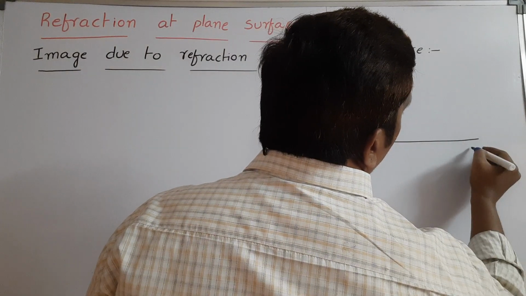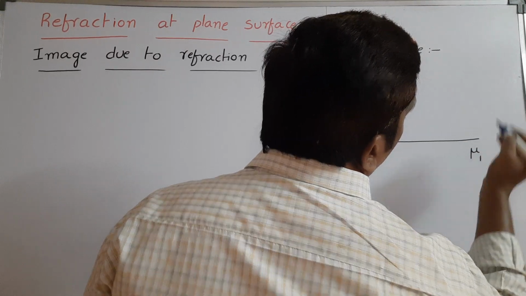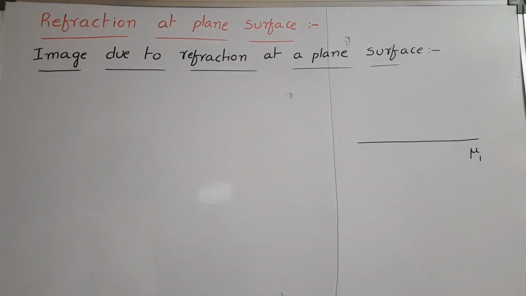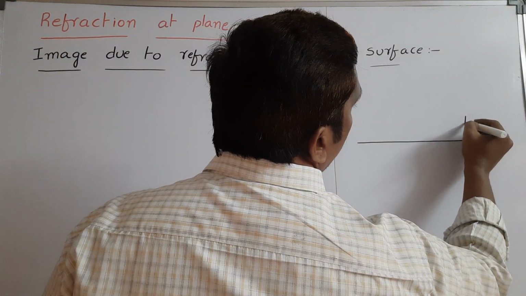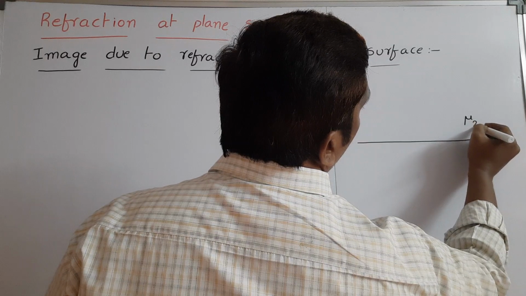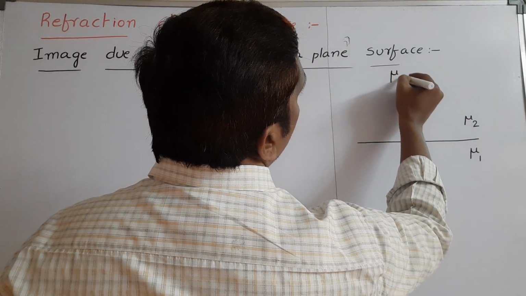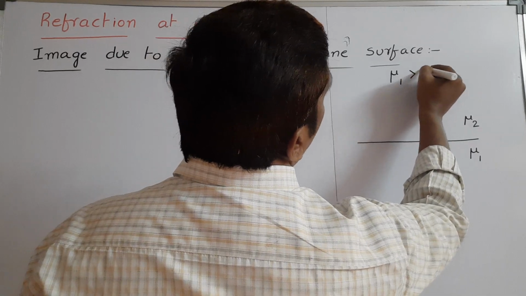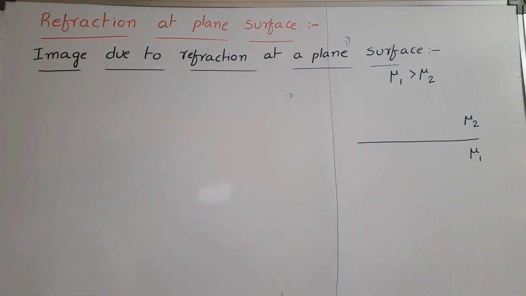I am taking this medium's refractive index as mu1 and this medium's refractive index as mu2. I am assuming the refractive index of the first medium is greater than that of the second medium. Here the object is inside the denser medium and the observer in a rarer medium.